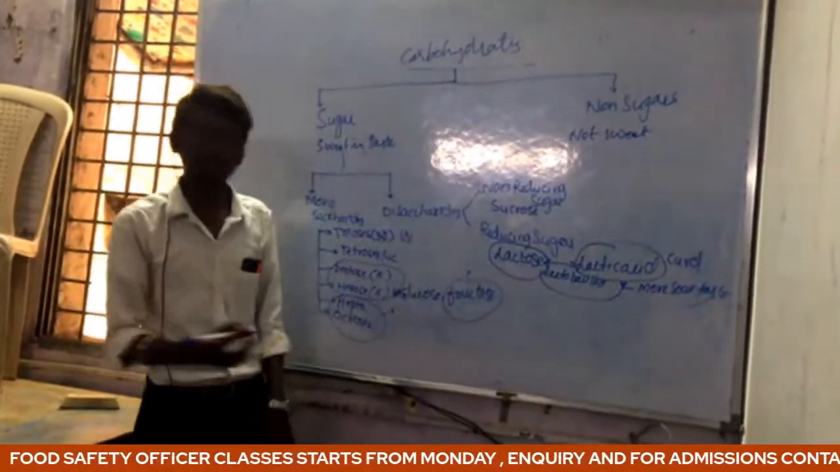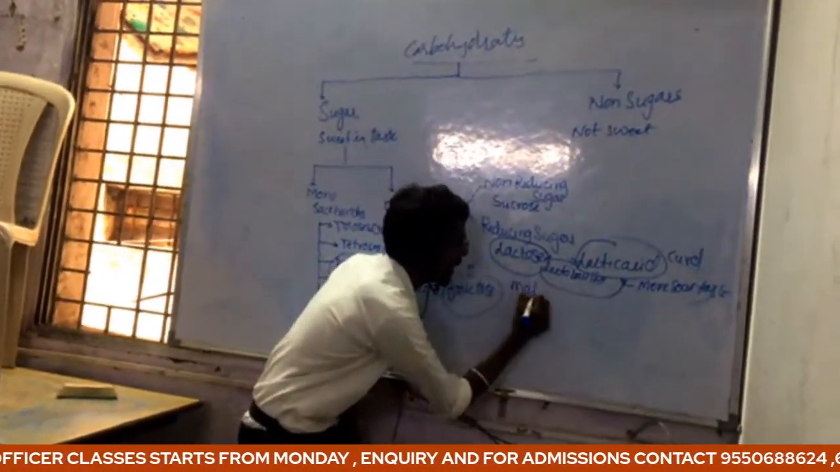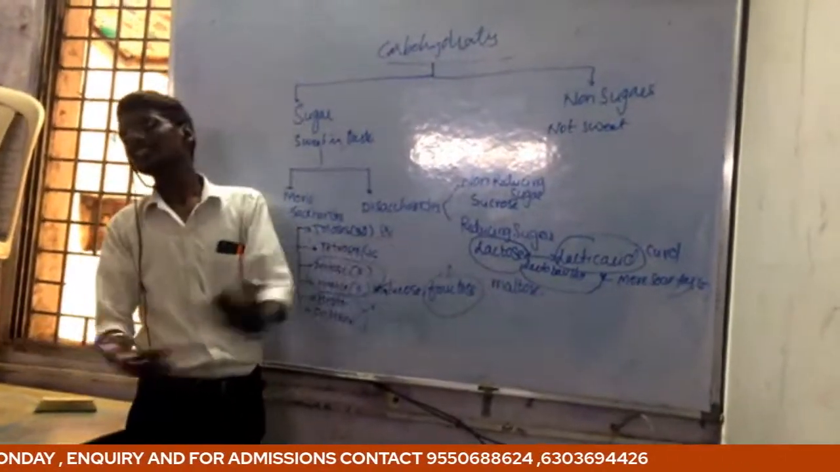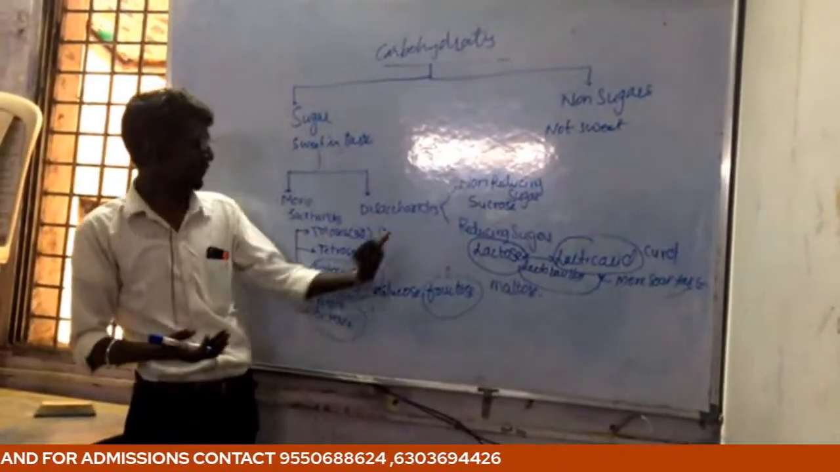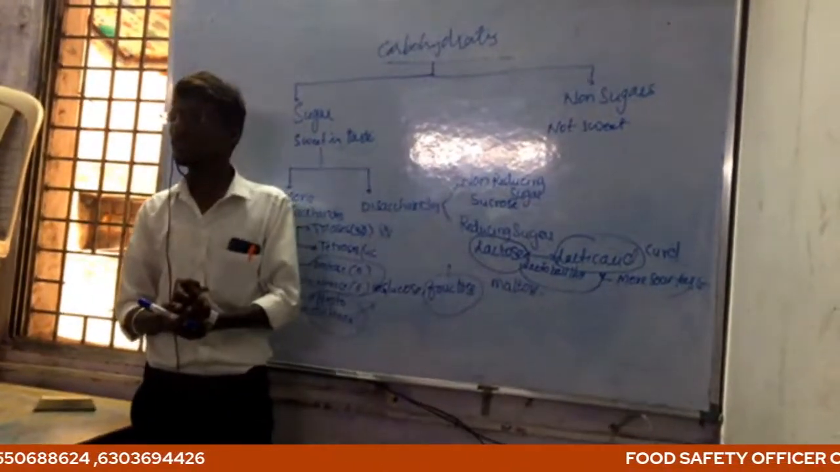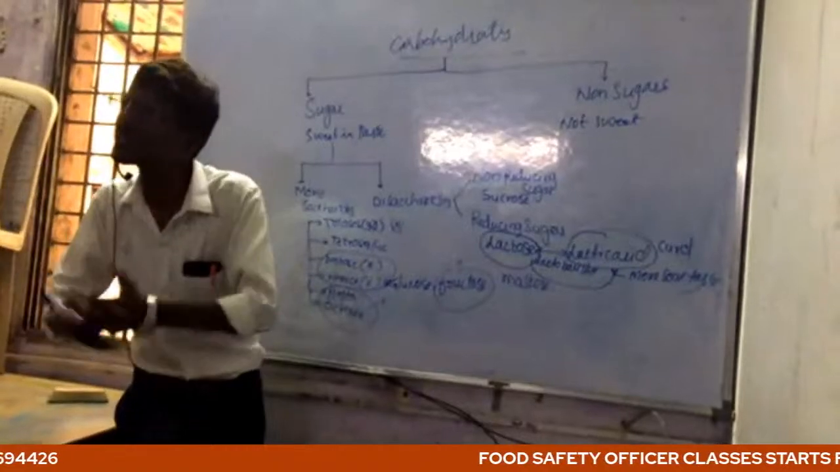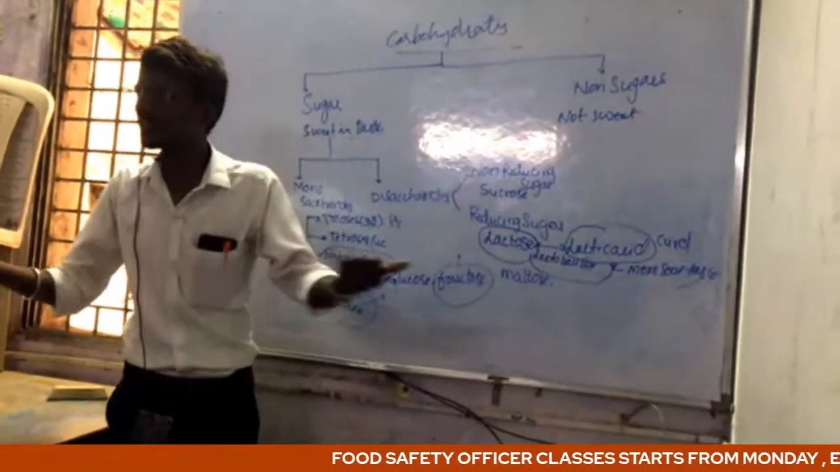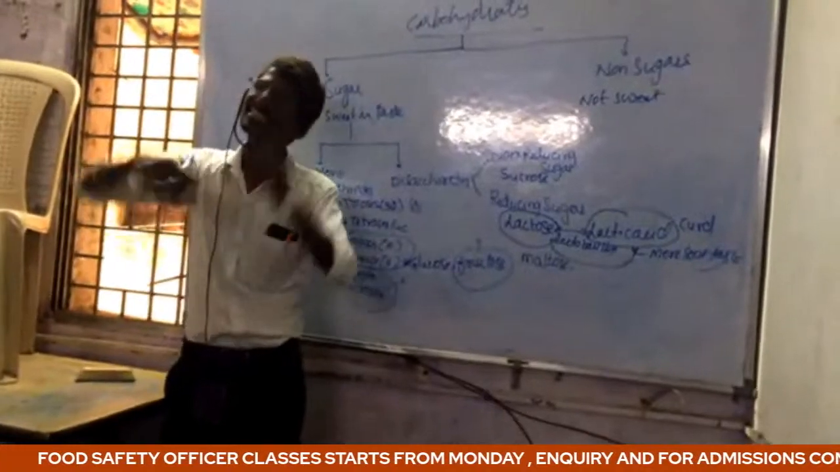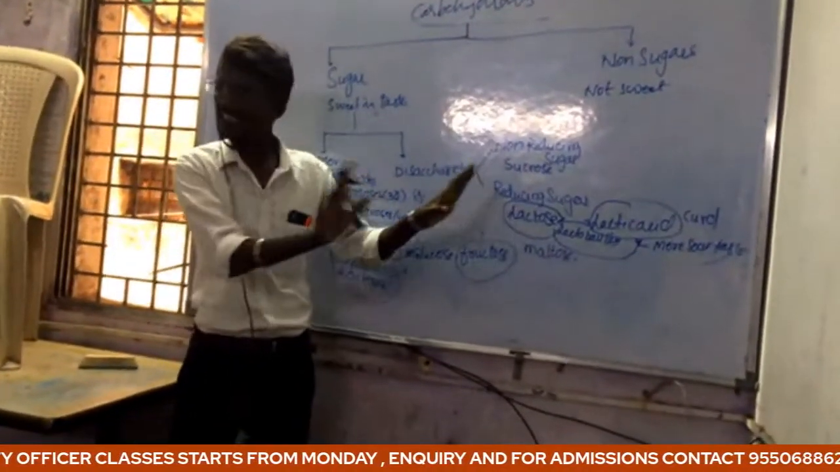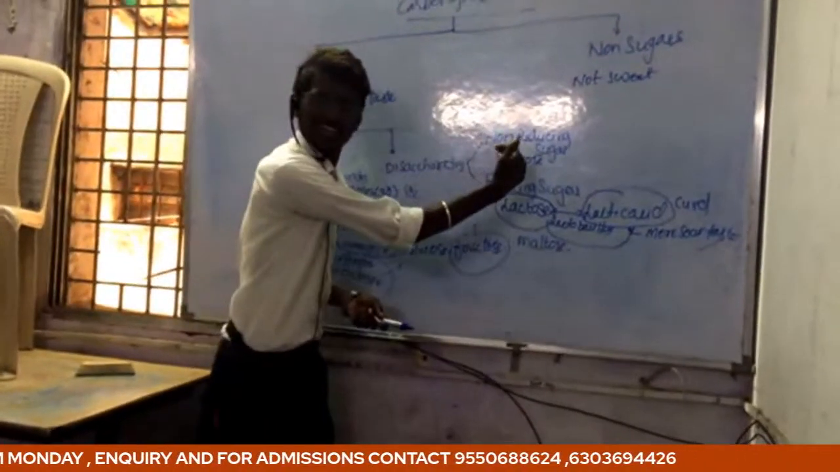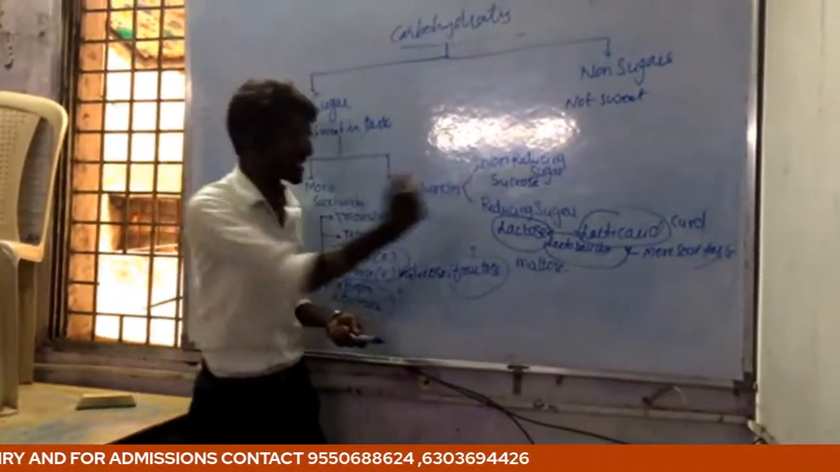One more example for reducing sugar is maltose, another example of a disaccharide reducing sugar. Why are we calling it reducing? We will discuss that in the tests of carbohydrates later. For now, just know that the example for non-reducing sugar is sucrose. Example for reducing